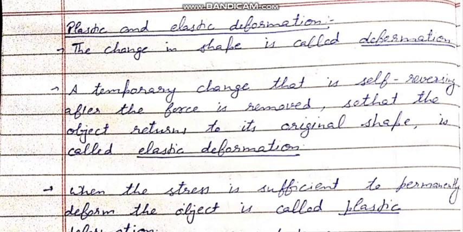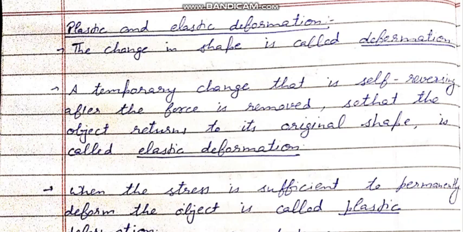Hello everyone. Today we are going to discuss plastic and elastic deformation. So first we have to understand the meaning of deformation. Deformation means when the shape of any object or material is changed, or some change in the shape occurs due to any reason, it is called deformation.